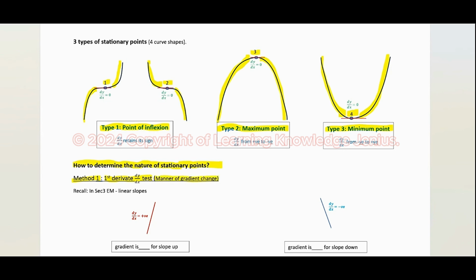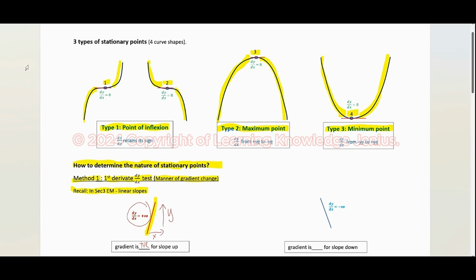In order to do it, we must recall Secondary 3E math, the chapter of coordinate geometry, for the linear slopes. This is the positive slope. Positive slope means that when the x increases, the y increases. So it means the gradient is positive. This also means that dy/dx is positive.